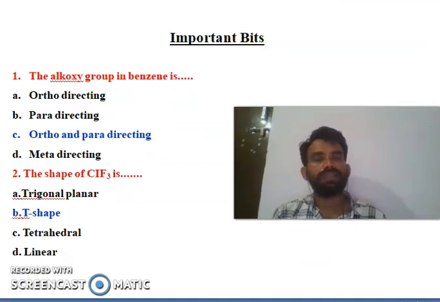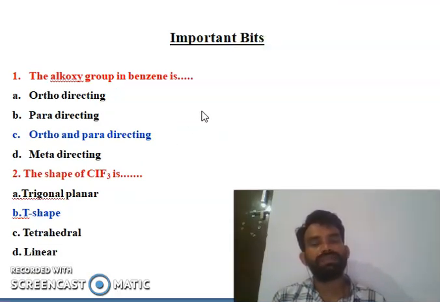Then you will go for some important bits, very simple important bits. The alkoxy group in benzene is dash: ortho directing, para directing, ortho and para directing, or meta directing. The alkoxy group in benzene is always ortho and para directing. This is the right answer. Second bit, the shape of ClF3 is dash: trigonal planar, T shape, tetrahedral or linear. So T shape is the right answer.